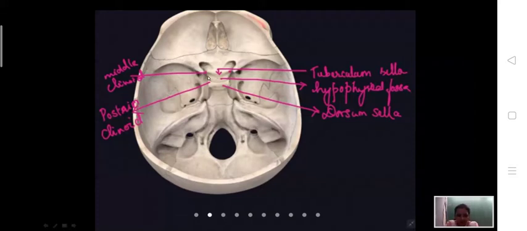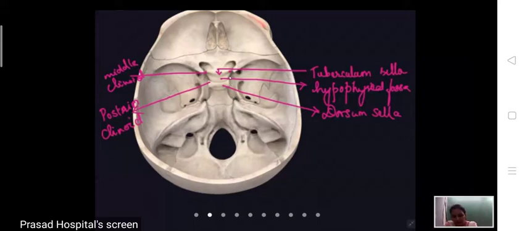Next point is on the lateral side of this sella turcica. You can see there is a groove, and this groove is called the carotid groove, and it lodges the internal carotid artery.